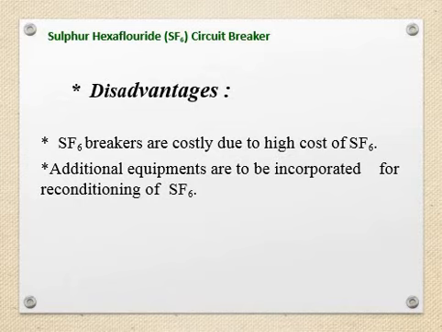Another disadvantage is in bringing the SF6 gas. It is very costly. It requires leakage free handling to bring the SF6 gas and install it in the circuit breaker.